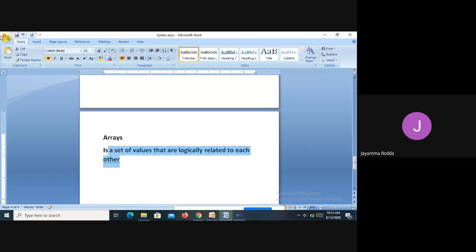Which means if I am specifying a particular set of values, those values will bear the same name and the same type of data. That is the relation; here it is specified as logically related to each other. For example, marks: the marks obtained by students.